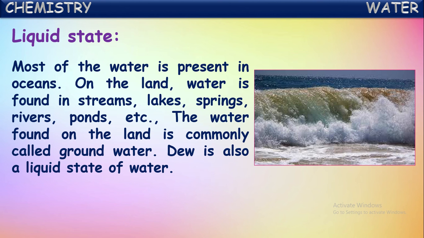The water found on the land is commonly called groundwater or surface water. So this water is existing in the liquid state. The temperature is in between 0 and 100 degrees Celsius. So dew is also a liquid form of water. Dew, in the sense, in the winter mornings we can see on the objects outside the home, there will be small droplets of water on their surface. That is because of the condensation of water vapor present in the atmosphere. Those droplets are called dew. That is also a liquid form of water.